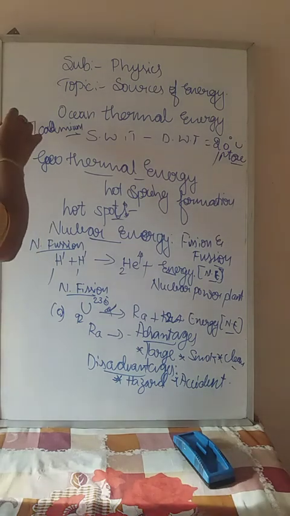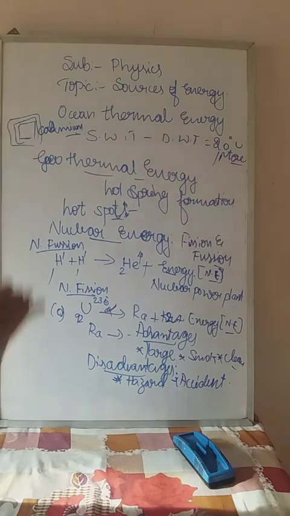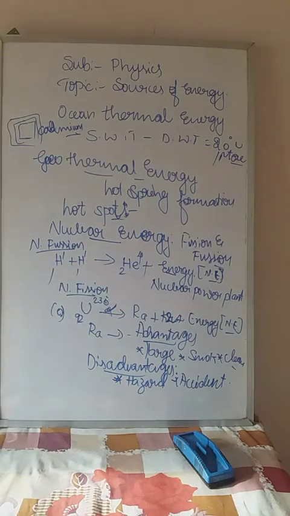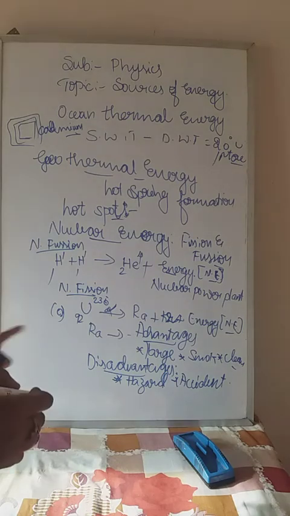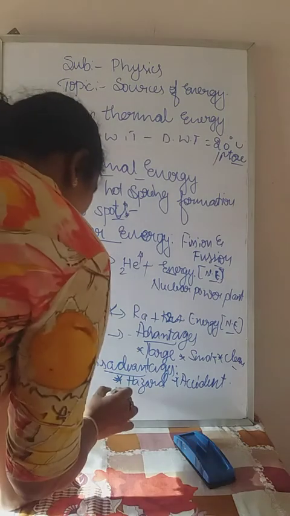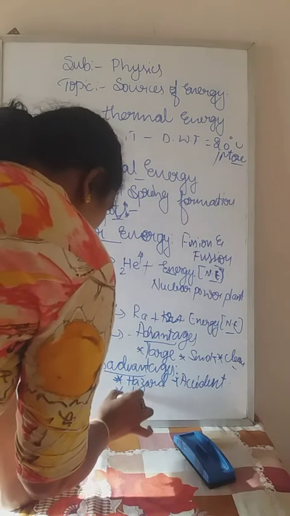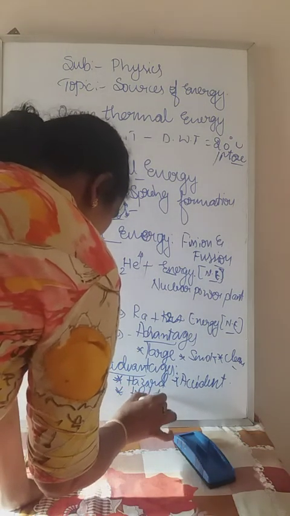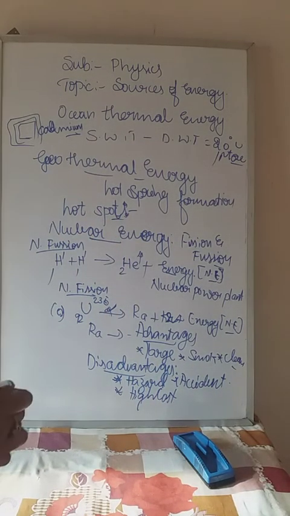There are 3 coats, very thick 3 coats of metallic sheets in the nuclear power plant, to avoid the risk of accident. And it requires a high cost for installation. This nuclear power plant is not easy. It requires high cost to make one plant.